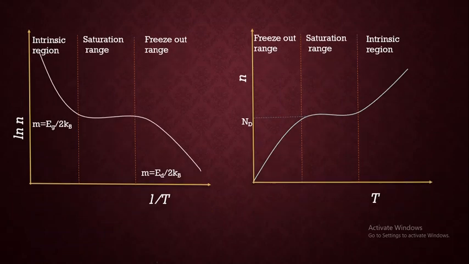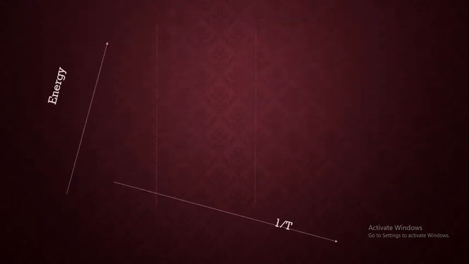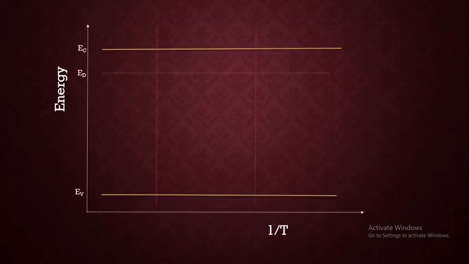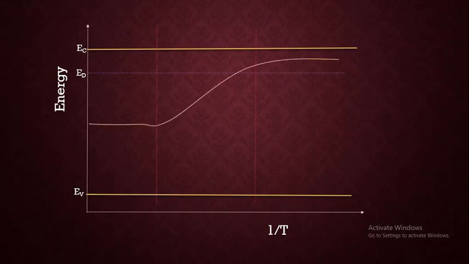Next, we can again plot a graph of energy as a function of 1 by T. Here we need to consider the energy levels, that is EV represents the energy of the valence band, ED, as we have considered an n-type semiconductor, is the energy of the donor level, whereas EC is the energy of the conduction band. Again I have divided it into 3 parts, and this is the type of graph we get.